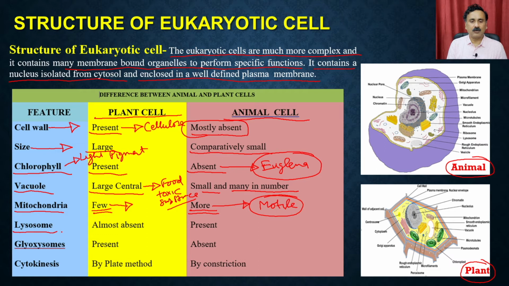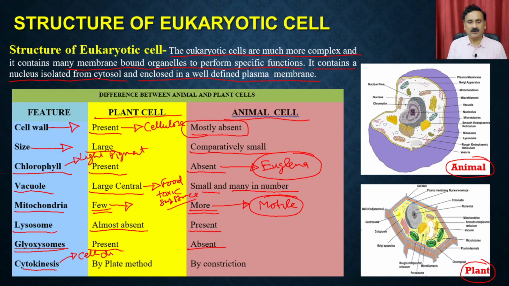Then the lysosomes are almost absent in the plant cell, whereas they are present in the animal cell. Then we have the glycosomes. The glycosomes are present in the plant cells, but they are absent in the animal cell. Then you have the cytokinesis. Cytokinesis means the cell division.